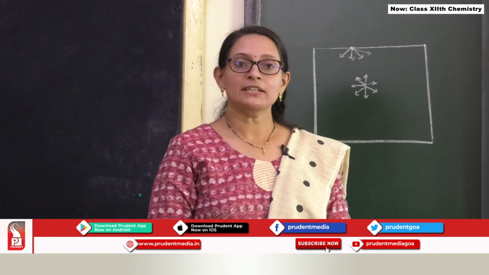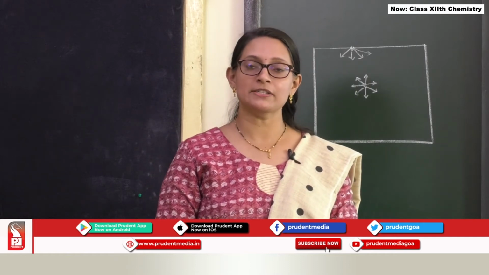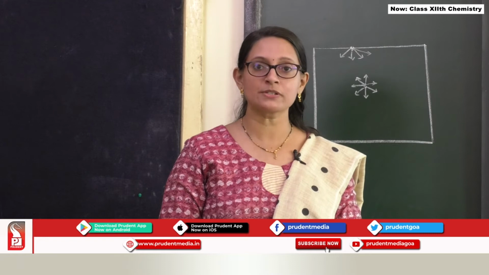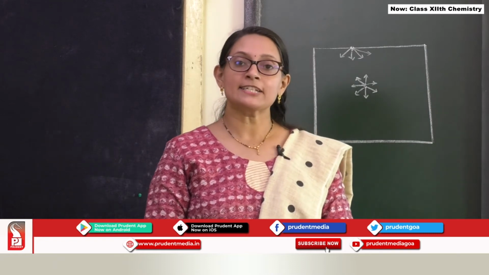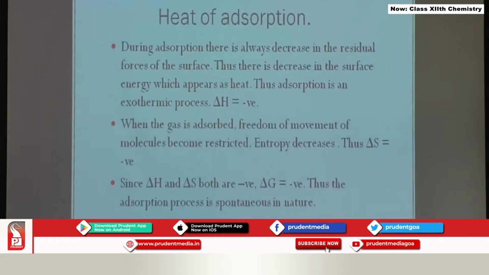We have just seen the mechanism of adsorption, and since in adsorption the residual forces are getting reduced, the surface energy also gets reduced, and since the surface energy gets reduced, delta H becomes negative. That means adsorption is an exothermic process.